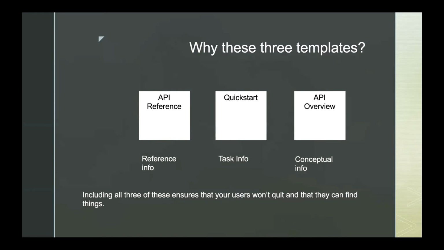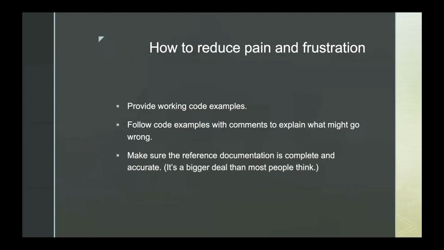If you read journal articles or just read web pages about how to have good API documentation, here's what you're going to see. Two major things: have code examples that work, and have copious comments following after them to explain to people how to use the code examples.